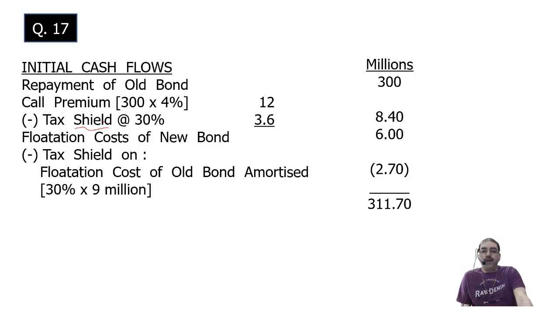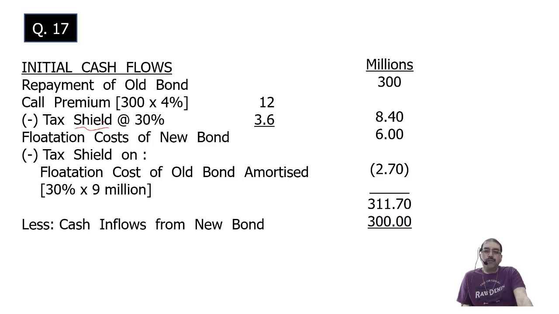This is all my net cash outflow. But now there is a fresh issue of the new bond of 300 million, so 300 million of cash inflow is there. So less cash inflows from the new bond, 300 million. That comes to 11.7 as my net outflow of cash.